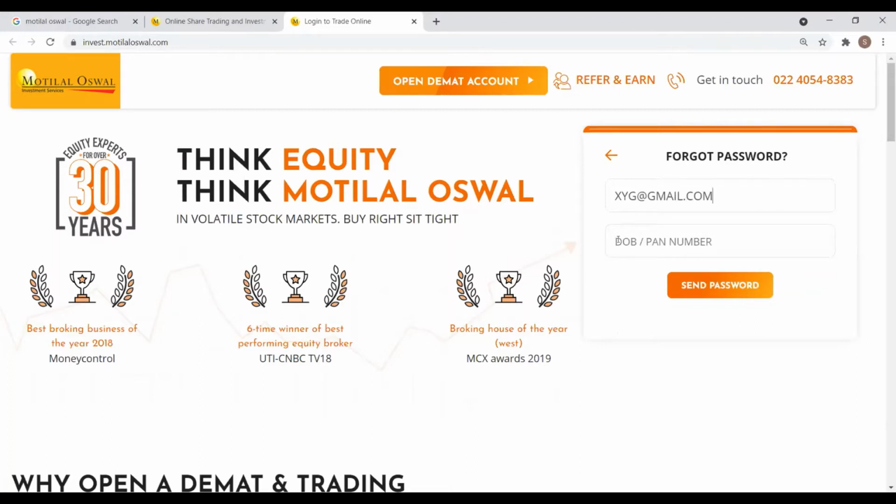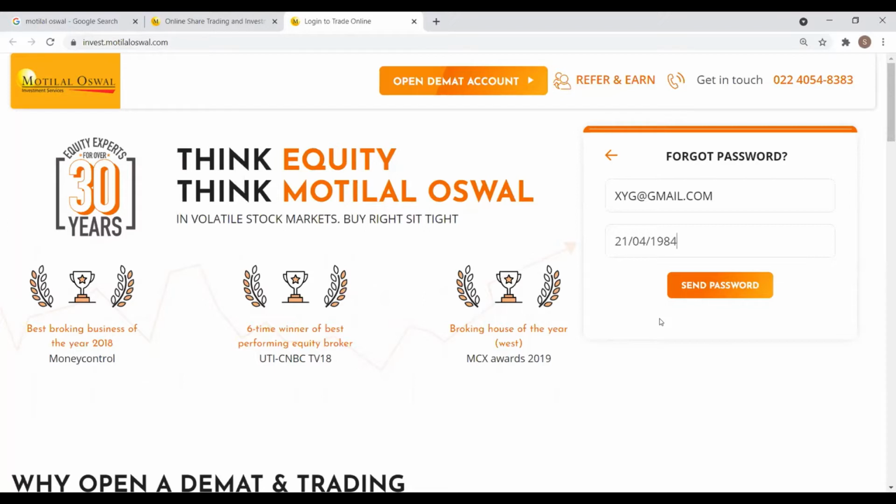So this is just for an example. You can enter your registered email ID, and secondly, it will ask you for your date of birth or your PAN card number. Date of birth is basically in the format of date, month, and year. And you can click on send password. So basically an OTP will be sent to your registered email ID as well as the mobile number. You can enter that OTP and you will be able to create your own password after that.